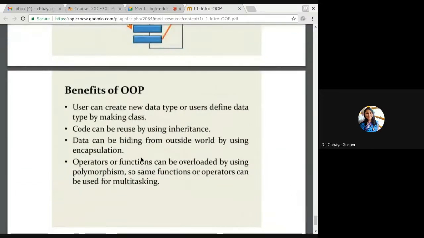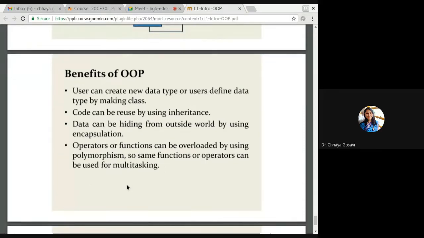And now what are the benefits of object-oriented programming? The user can create a new data type or user-defined data type by making a class. Class is a user-defined data type. So you can create your own data type with the help of a class. Code can be reused using inheritance. Data can be hidden from the outside world by using encapsulation. And operators or functions can be overloaded by using polymorphism. The same function or operator can be used for multitasking.